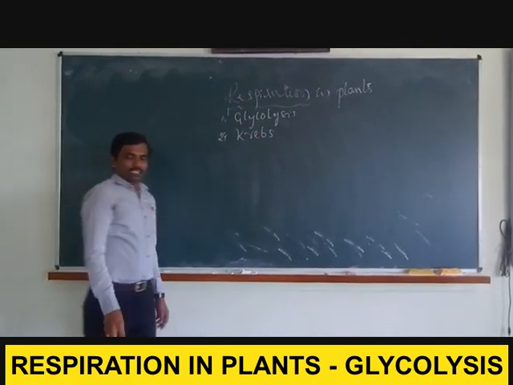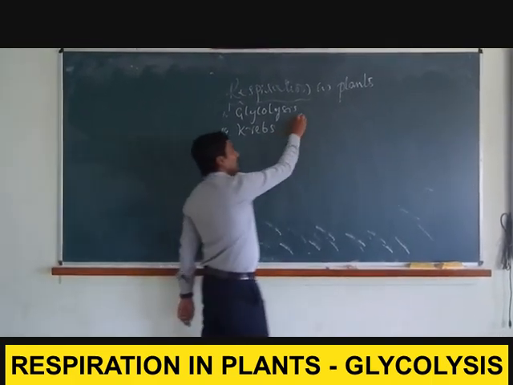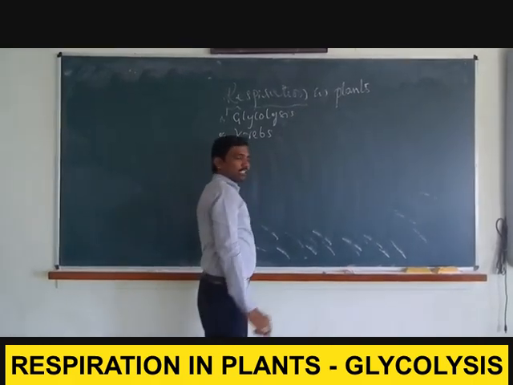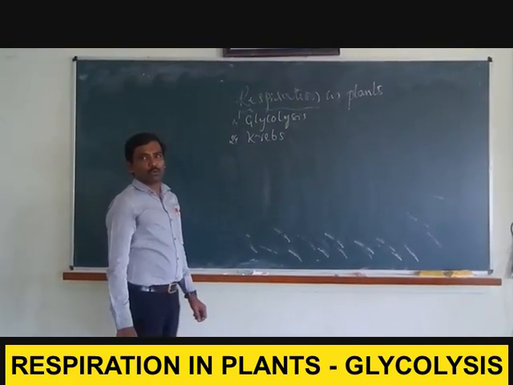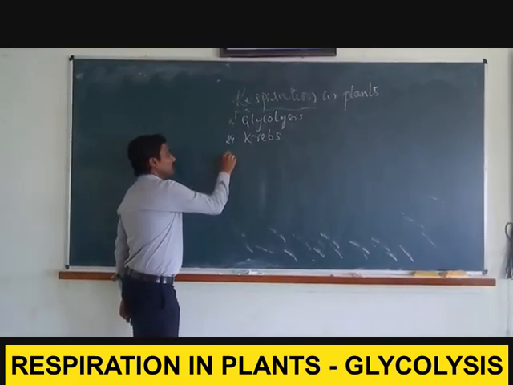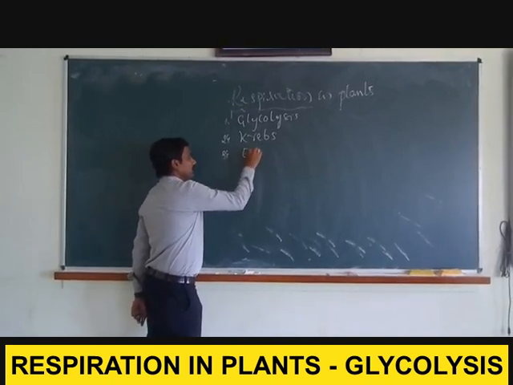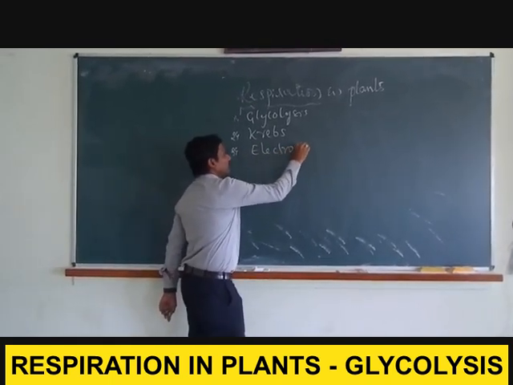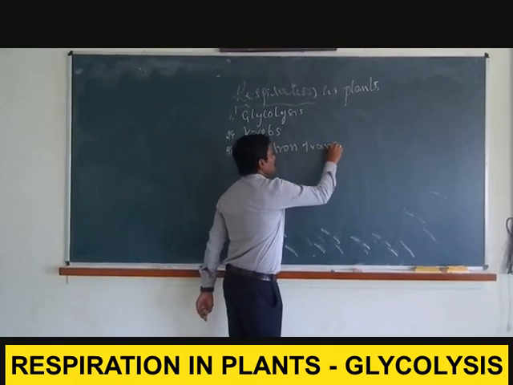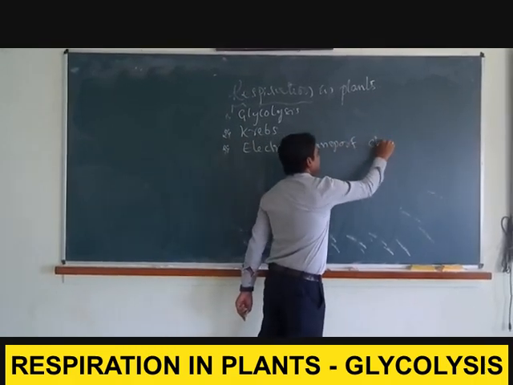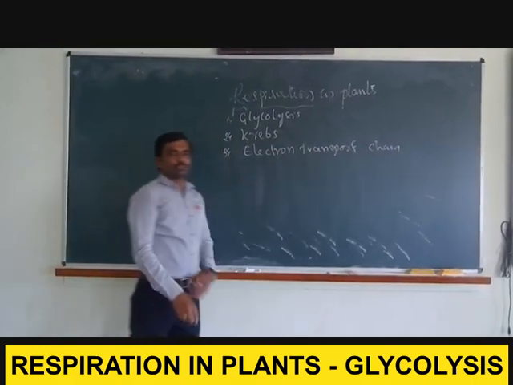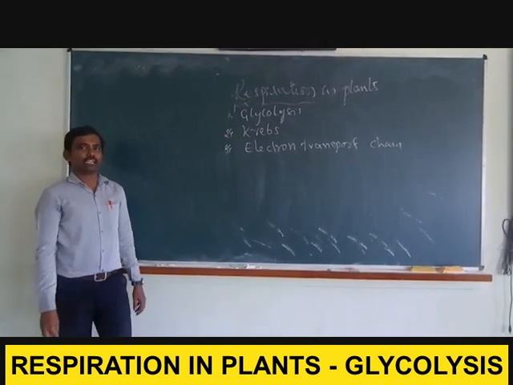And prior to the Krebs cycle, we need to consider that the product of glycolysis, which is nothing but pyruvate, needs to undergo oxidation. The third most important step is called the electron transport chain.